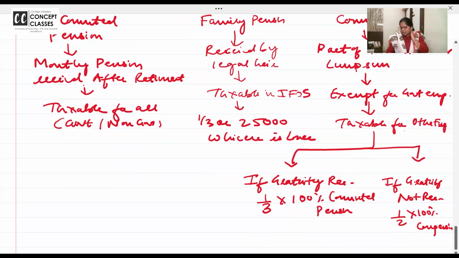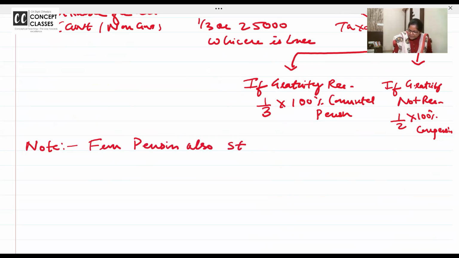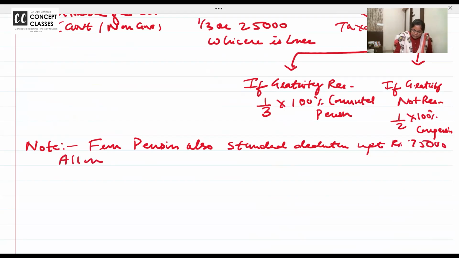Okay. And here one more note to write, as students are confused. From pension also, standard deduction up to rupees 75,000 is allowed. Everyone finished writing? From pension also, standard deduction up to 75,000 allowed.